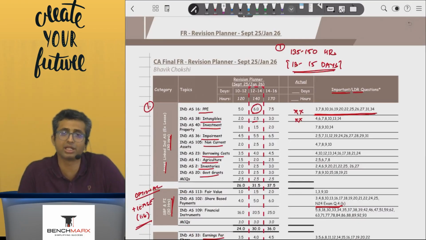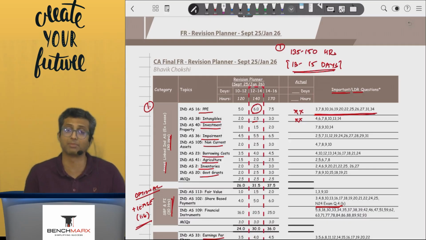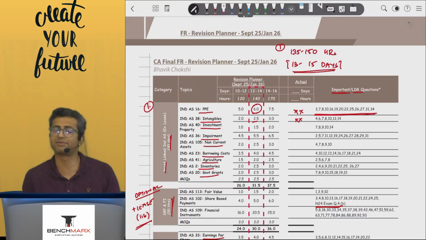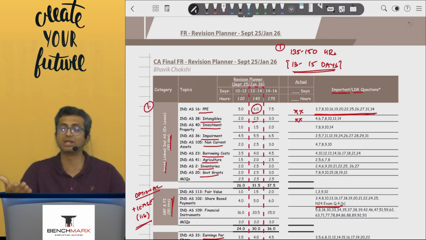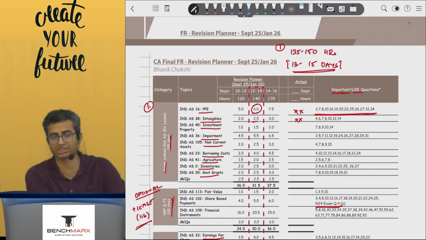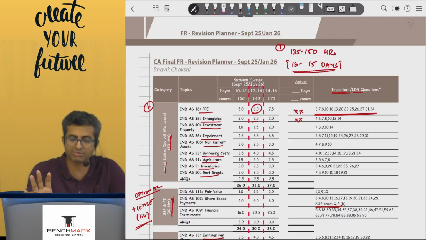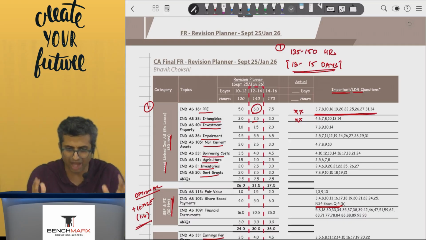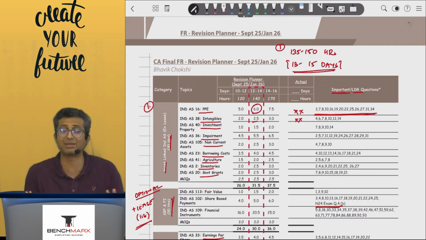So this is regarding the things that you should remember for your September 25 exams. I believe you would have already started your revision, or Jan 26, for which you will be in the process of starting your revision. Keep these things in mind. Whatever material you have, just rely on that material for the time being.